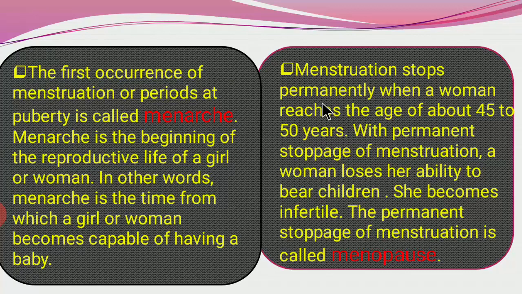And when menstruation stops permanently, when a woman reaches the age of about 45 to 50 years, with the permanent stoppage of menstruation, a woman loses her ability to bear children. She becomes infertile. The permanent stoppage of menstruation is called menopause. Means menarche starts the reproductive life, and menopause stops the reproductive life of a woman. This is the difference. Okay.